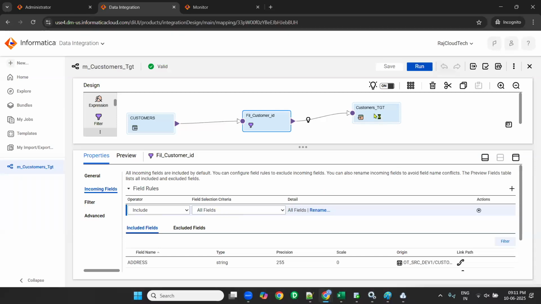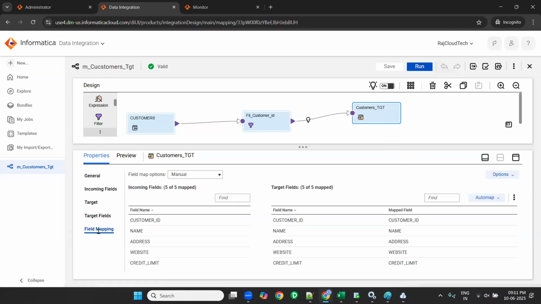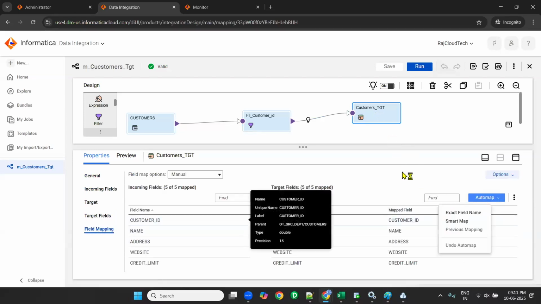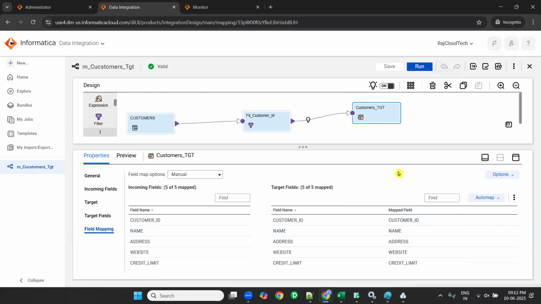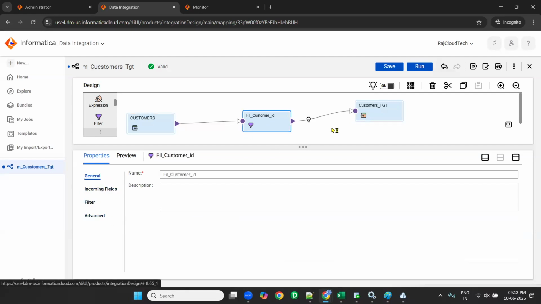So as of now, last step is come to field mapping, click on target, come to field mapping and do the smart map. Why somebody is asking, we have to do this mapping in only target, not in source to filter. Correct. Only at target level. Field mapping is available in only target level. See, source, do we have field mapping? No. Filter, do we have field mapping? No. Only target will have field mapping. Understood? Everyone got it, guys? Clear about it?